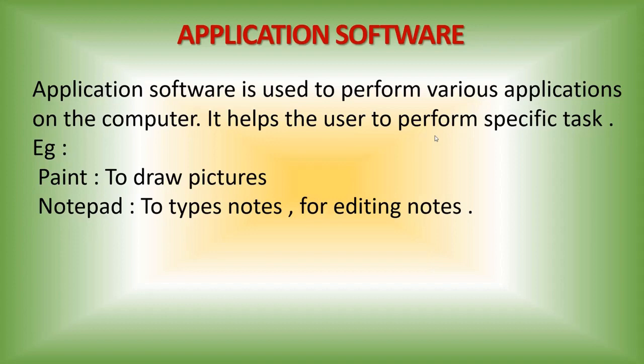Paint, Notepad, Word, Excel, all these are application software. System software controls and manages the operations of the system, whereas application software is used for a specific application.